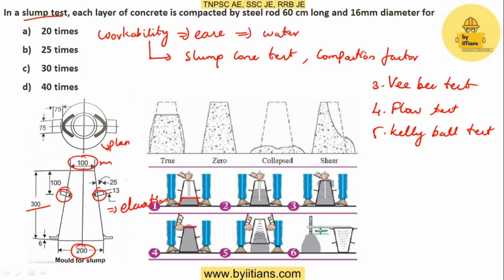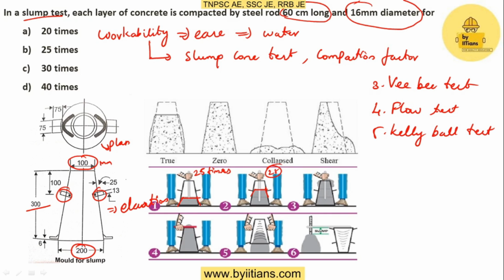After filling the first layer, we have to take the rod of 60 centimeter long and 16 millimeter diameter, and we have to go for the compaction of 25 times. After that we have to go for the second layer. So the second layer, the next 1/3 of the cone, is filled and compacted again 25 times. Similarly we have to do it for the last layer also, the third layer.